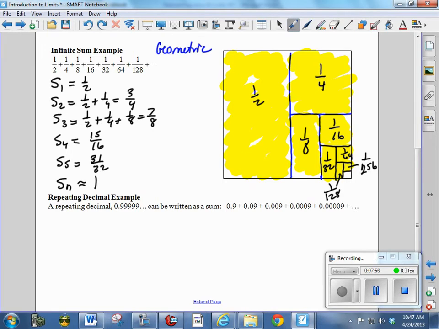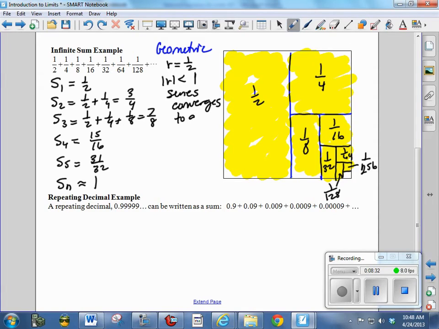For example, if I had the geometric sequence 2 plus 4 plus 8 plus 16 plus 32, that's just going to get infinitely big as I add more terms. But if the terms are getting increasingly smaller, then when I add them, I'm adding numbers that are getting closer to 0. Eventually, the sum doesn't increase any. And so the rule here is that here we have an r that's equal to 1/2. If the absolute value of r is less than 1, we say that the series converges to a sum. And that is actually a type of limit.